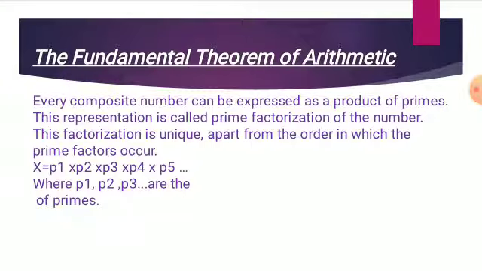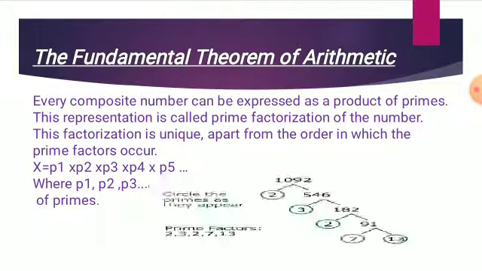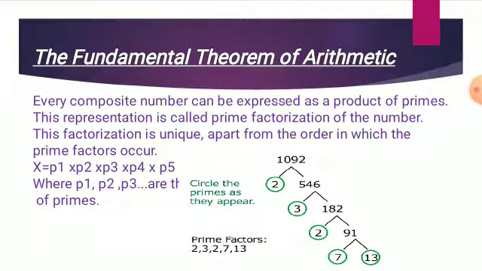The fundamental theorem of arithmetic: every composite number can be expressed as a product of primes. This representation is called the prime factorization of the number. This factorization is unique apart from the order in which the prime factors occur. It means x is equal to p1 into p2 into p3 into p4 into p5, where p1, p2, p3 are the primes. Here is an example of factorization of 1092. The prime factors are 2, 3, 2, 7, 13.